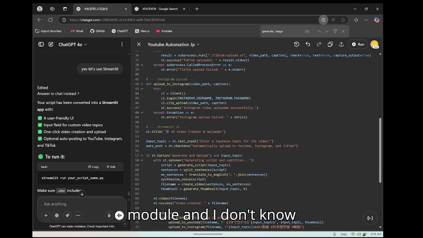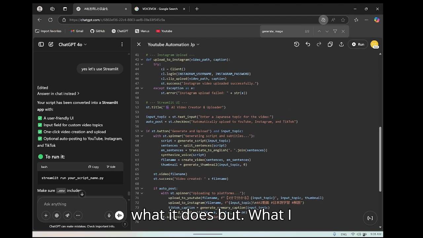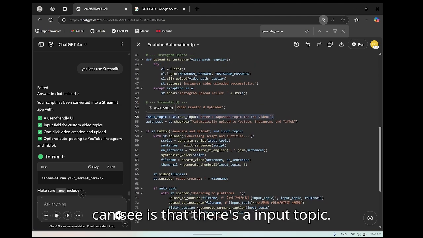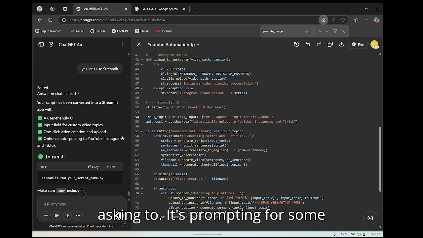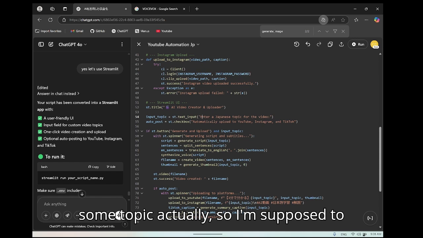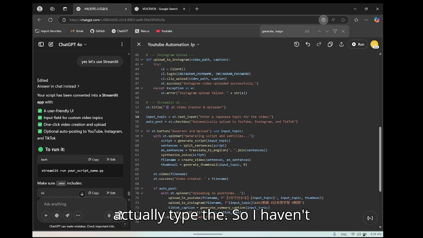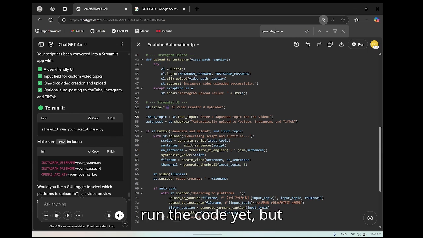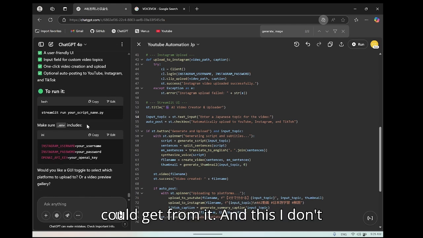I don't know what it does, but what I can see is that there's an input topics dialog box where it's prompting for some topic, so I'm supposed to type something. I haven't run the code yet, I'm just trying to guess what I could get from it.